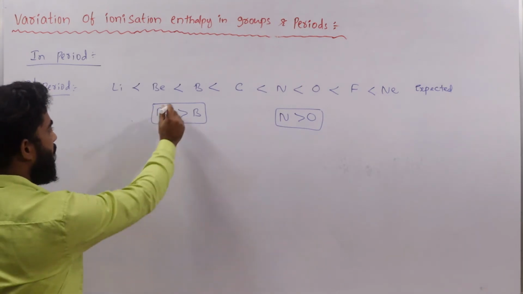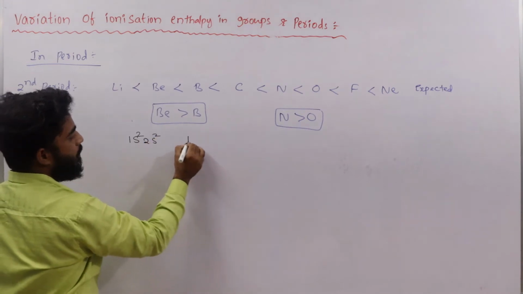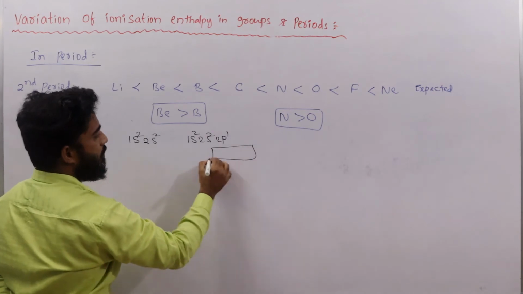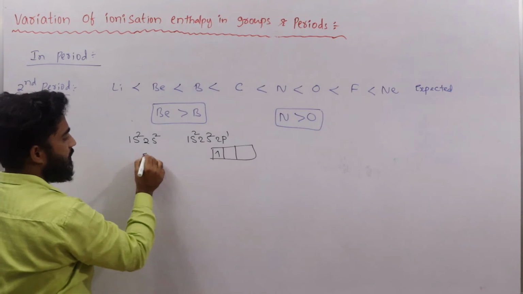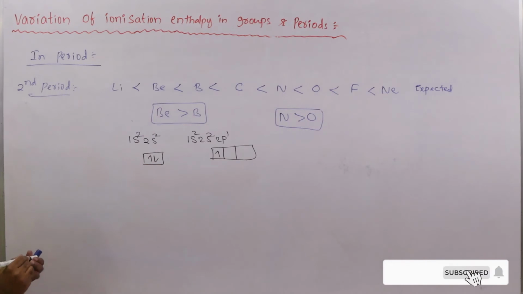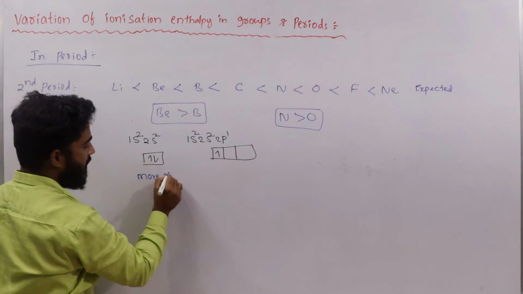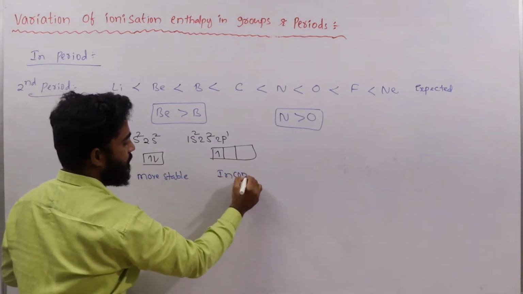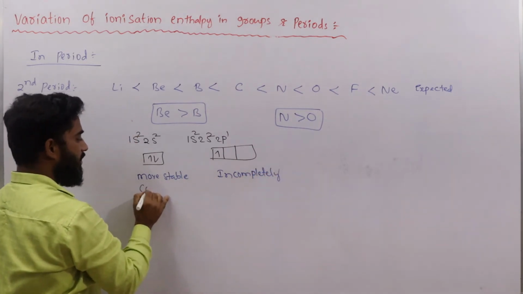Beryllium is 1s2, 2s2; boron is 1s2, 2s2, 2p1. See the boron here, one electron is present in the p orbital. In beryllium, the s orbital is completely filled.